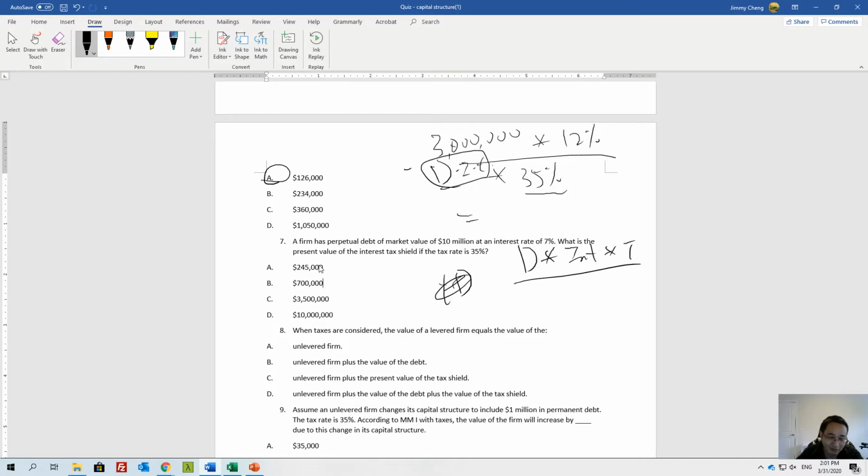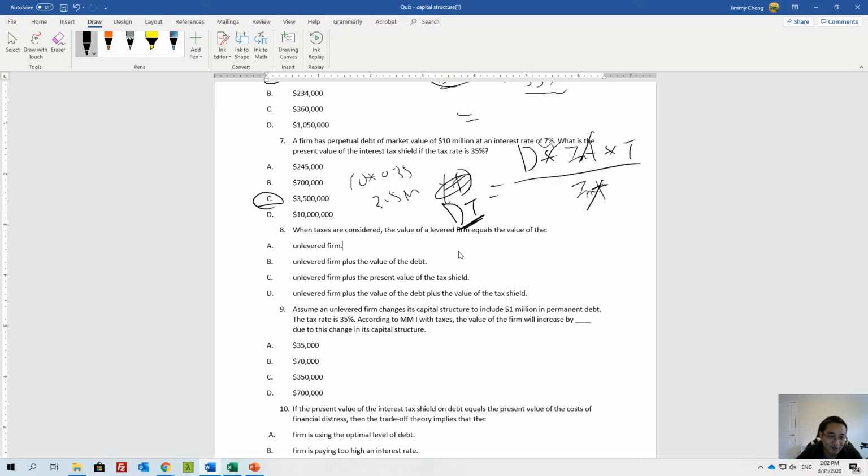If you can do it forever, we assume that you have a discount rate. You can just use the interest rate as a discount rate. You can use WACC. But a lot of times to make it easier, because this is a lot of prediction, we just use this as the value of the firm if you have interest savings. Which means you have 10 million times 0.35, right? 3.5 million. That's the total value change.